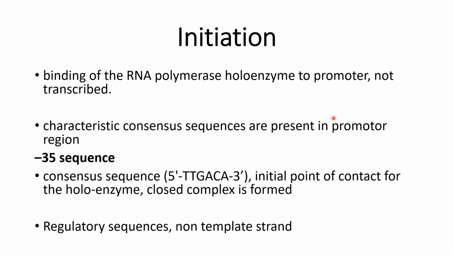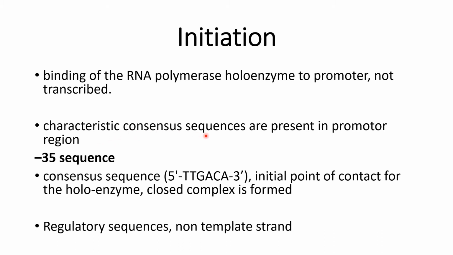Initiation. Initiation starts when the RNA polymerase holoenzyme binds with the promoter region. What is the promoter region? The promoter region contains specific regulatory sequences, and these regulatory sequences are recognized by the sigma subunit of the holoenzyme so as to start the transcription of a specific gene.